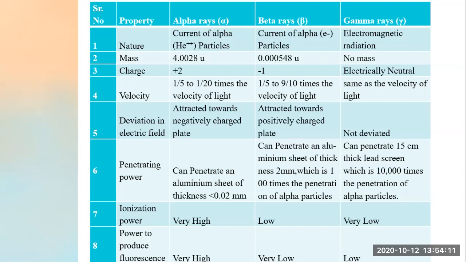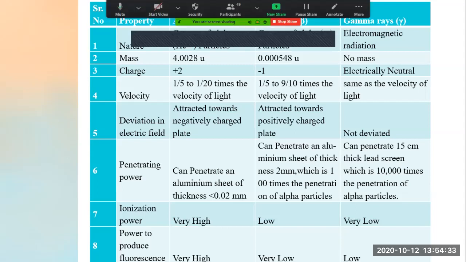Now see, whose power of penetration is more? Gamma rays. It can penetrate a 15 centimeter thick lead screen, and hence its power of penetration is 10,000 times that of alpha particles.